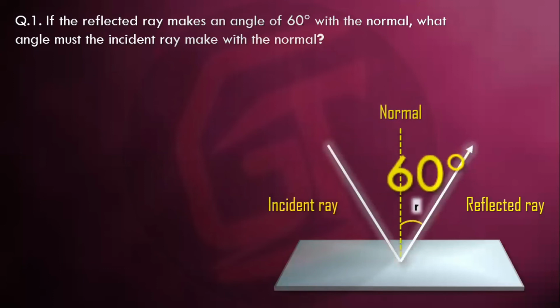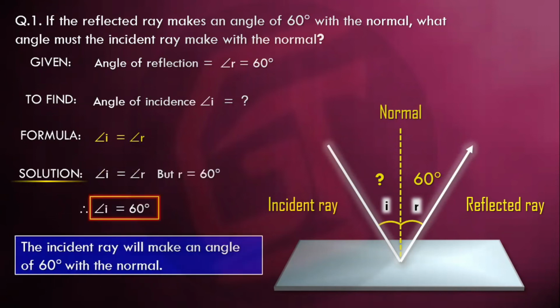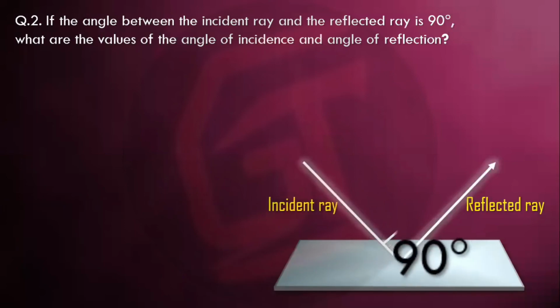Let's take an example. If the reflected ray makes an angle of 60, what will be the incident ray? We know that the reflected ray and incident ray are equal to each other. This is a plane surface, so obviously they are equal. Angle R and angle I both will be 60 degrees, so the incident ray will make an angle of 60 degrees with the normal.